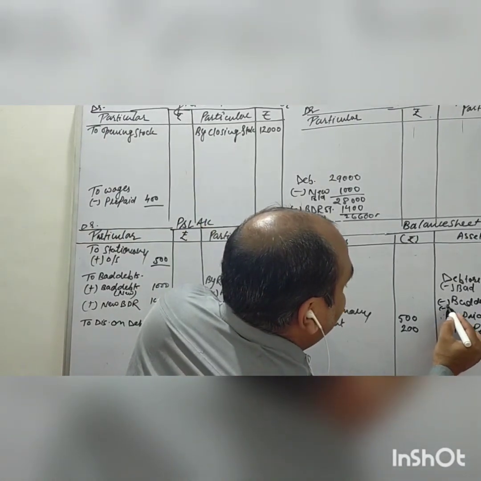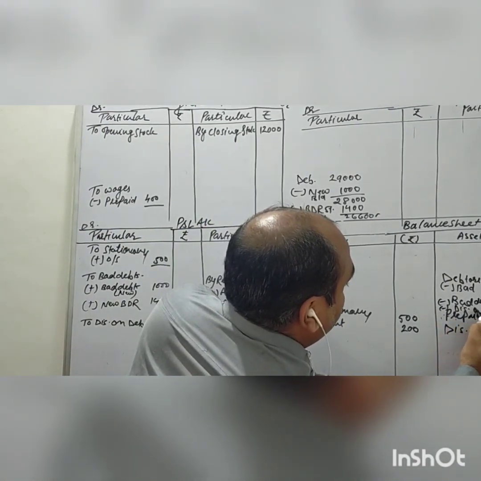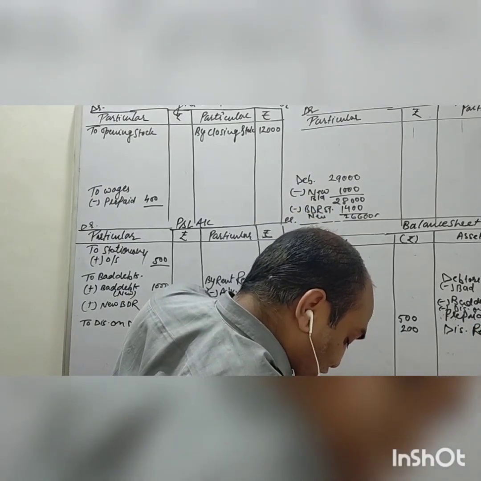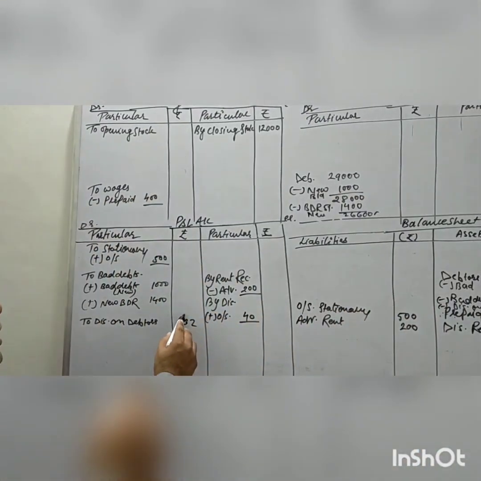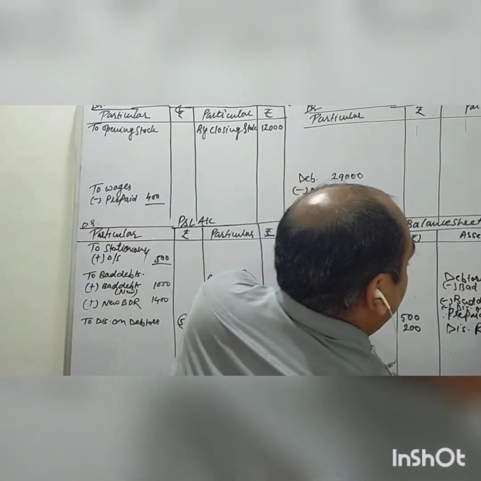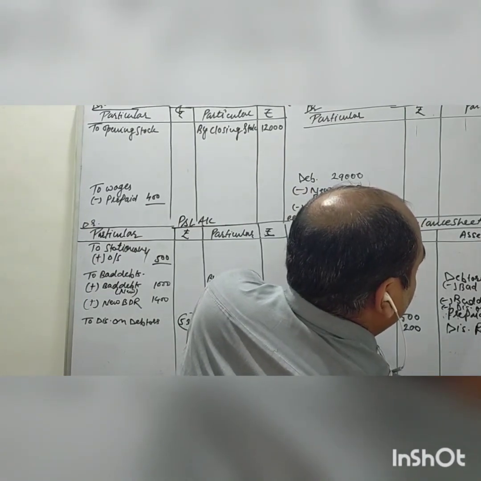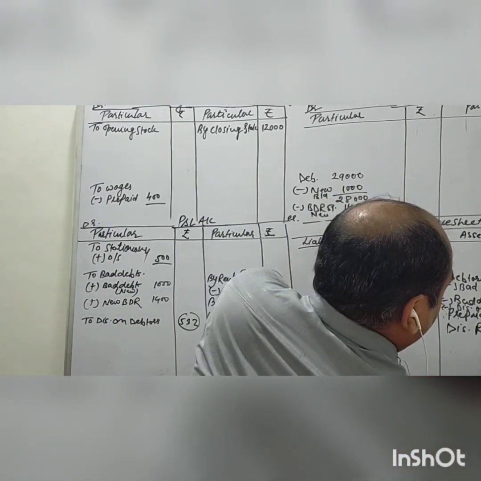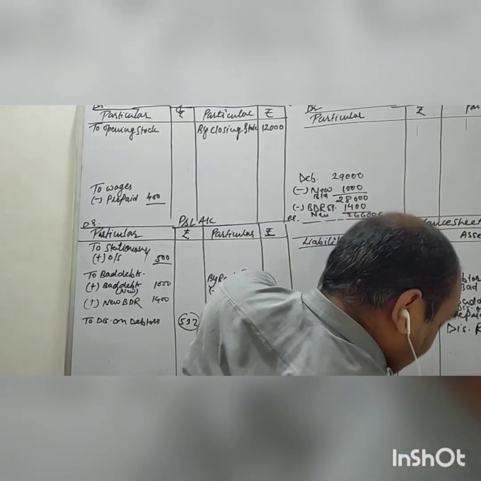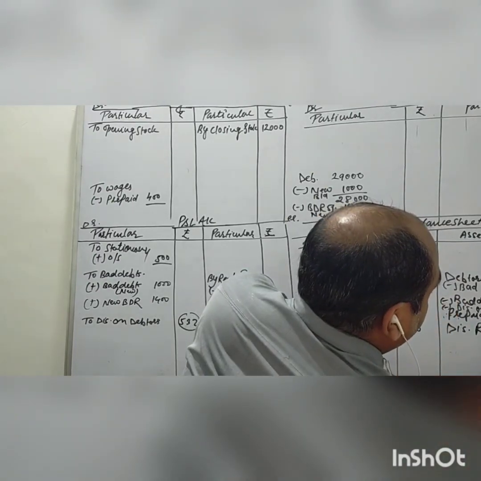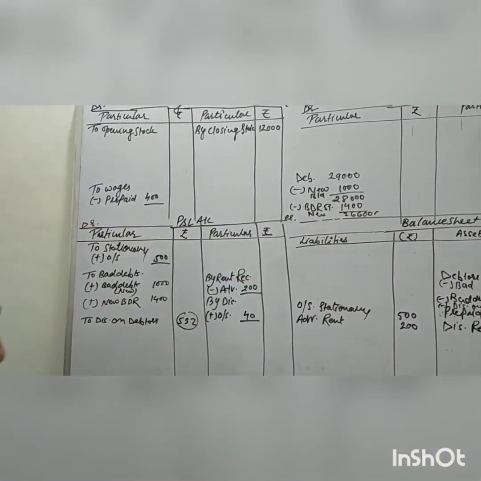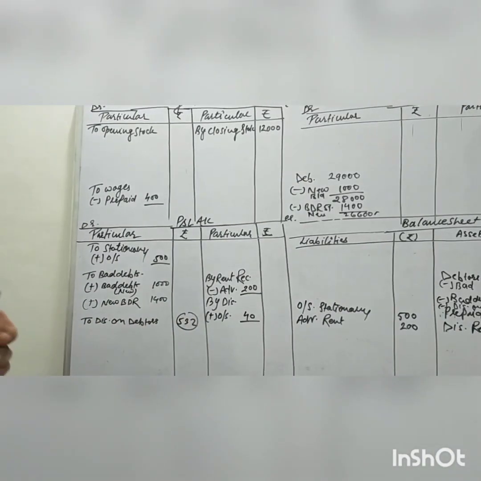The second effect of discount on debtor is also allowed on this figure 26,600, which comes to 532. So this value 532 also comes over here. So here it will come to 26,068.